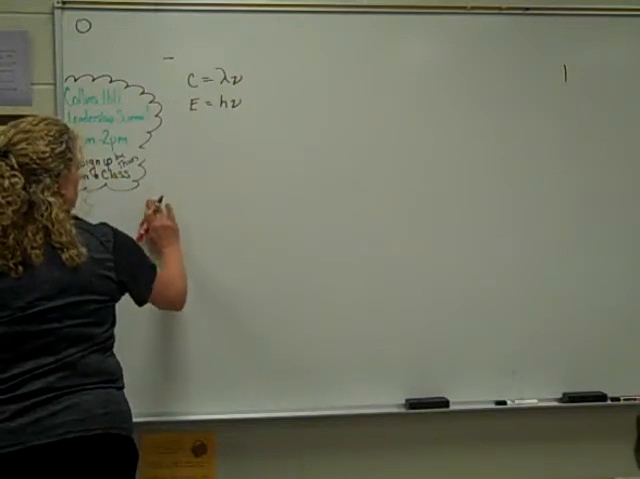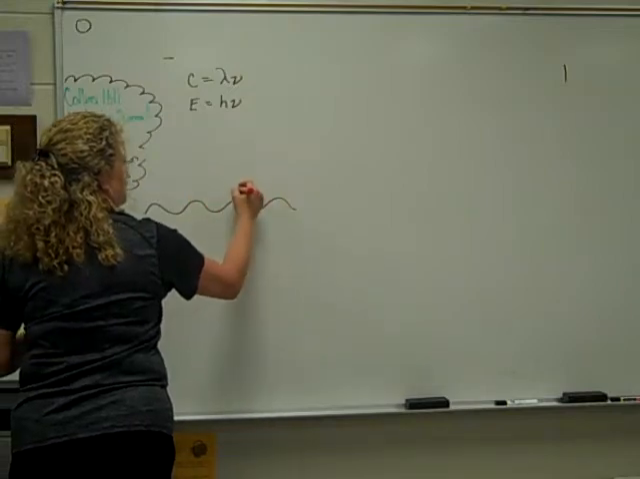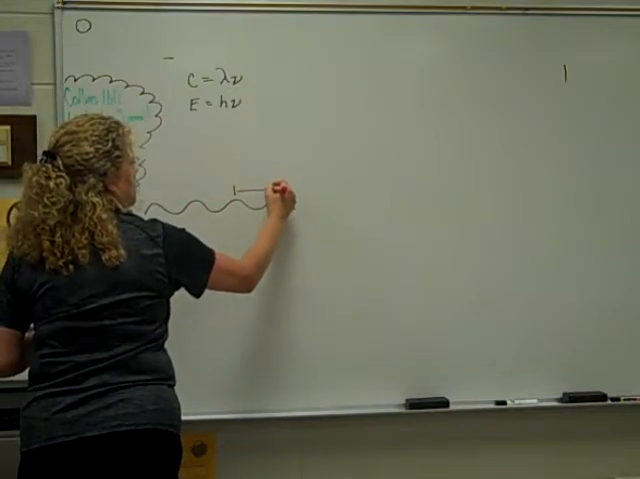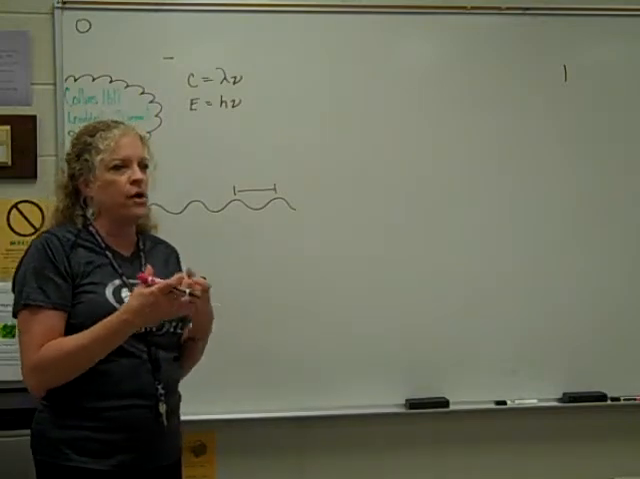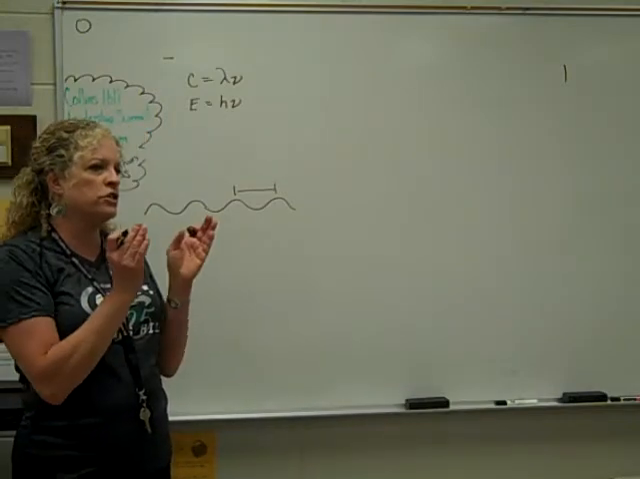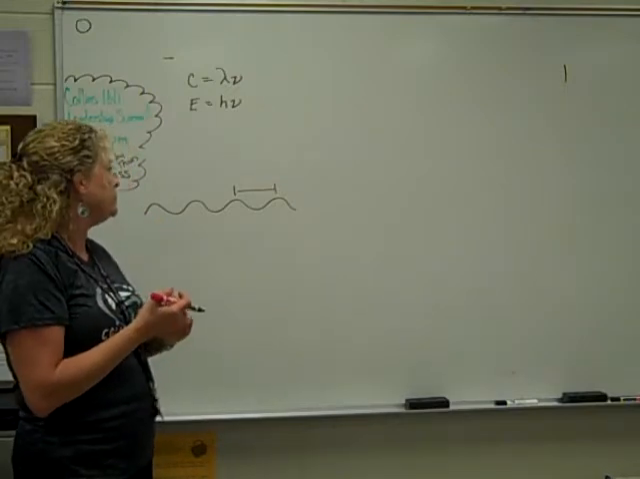Wavelength is the length of the wave from here to here. We measure it in some kind of meter, okay? Light waves are so small that we use nanometers, 10 to the negative 9th meters, to measure them.